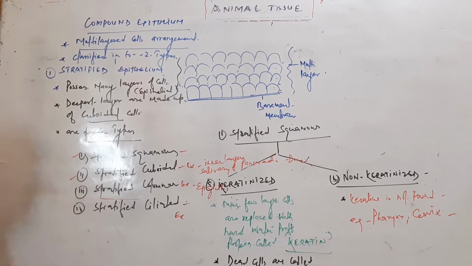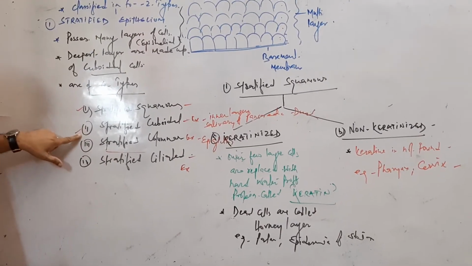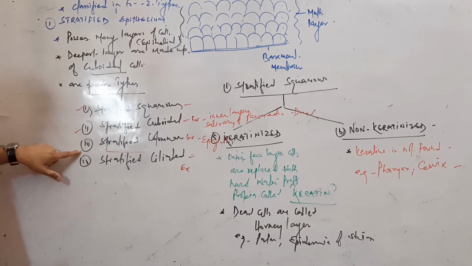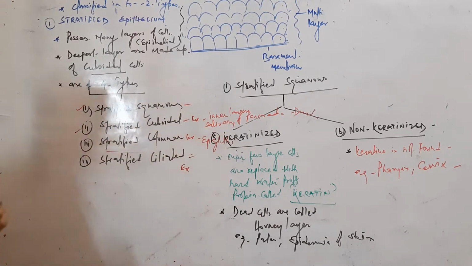There are two categories: first is stratified and another is transitional epithelium. In stratified epithelium, the basal layer of the cells is made up of cuboidal cells. There are four types of stratified epithelium: first stratified squamous, second stratified cuboidal, third stratified columnar, and fourth stratified ciliated. First, let's start with stratified squamous.